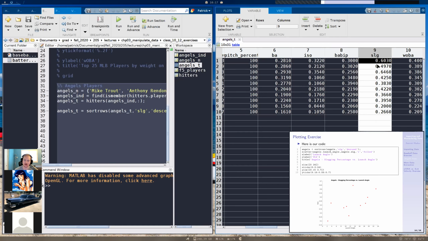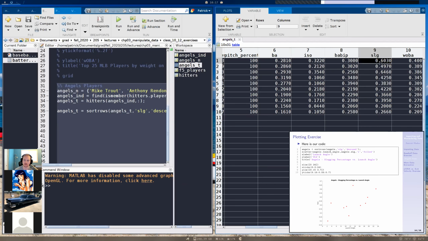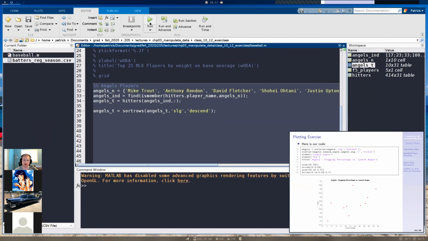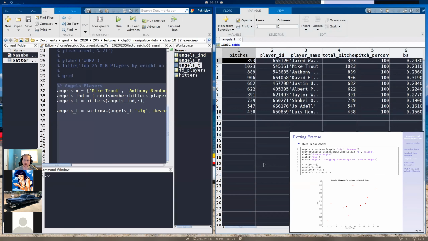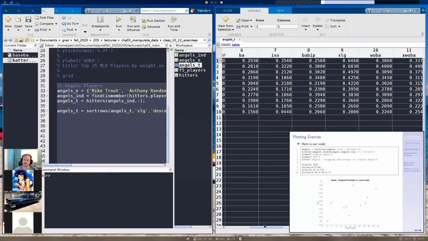Okay, at first I thought it was already sorted by that by default, but it's not. We see that right now we have 0.6, 0.49, and then 0.646. So right now it's not sorted by slugging percentage. So we can run the script now. Now if we look at that table again, now it is sorted by slugging percentage. So we have 646, 603, 497, etc. Now it's descending.